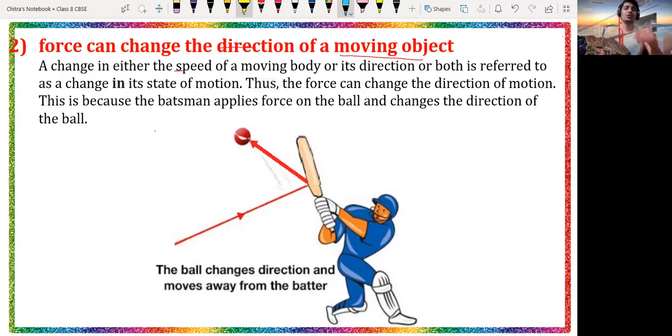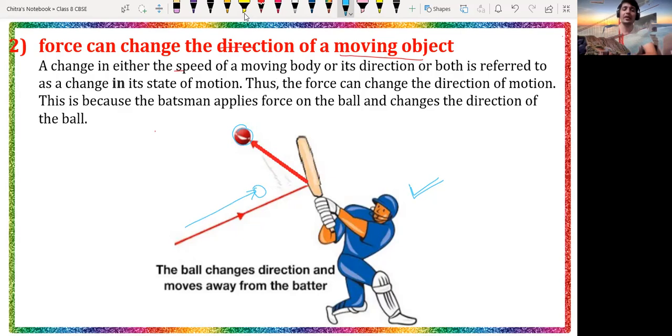See, suppose here we have the cricketer, and the cricketer is hitting that particular ball with the bat. Initially the direction of motion of the ball is in this direction.